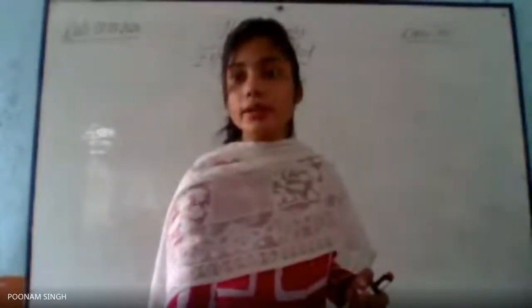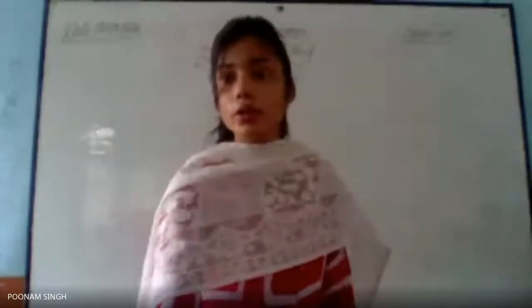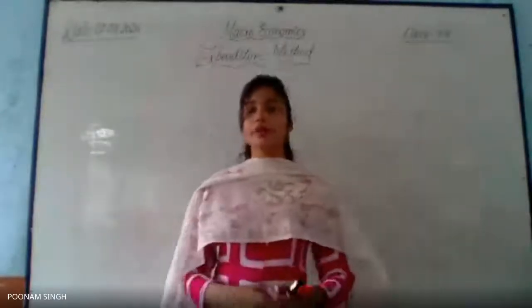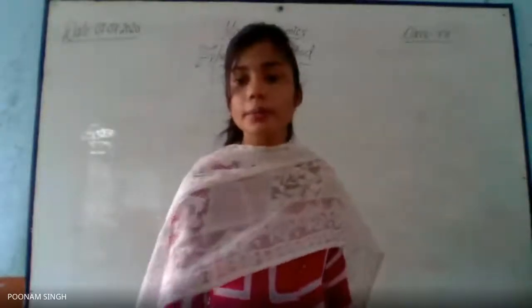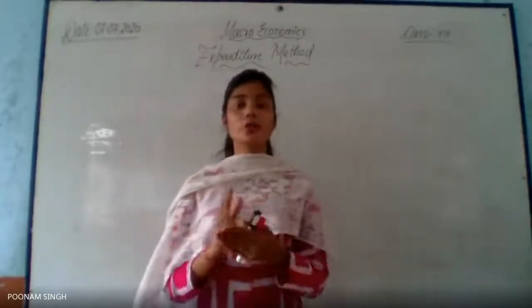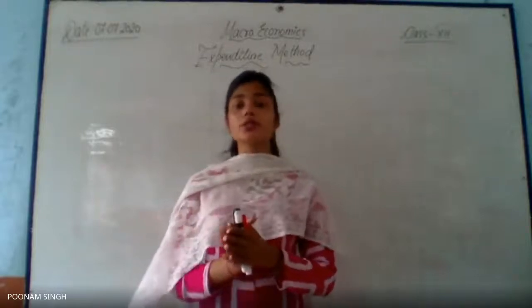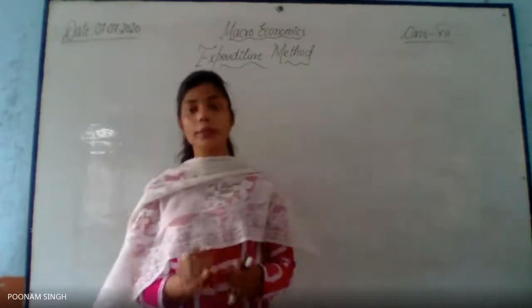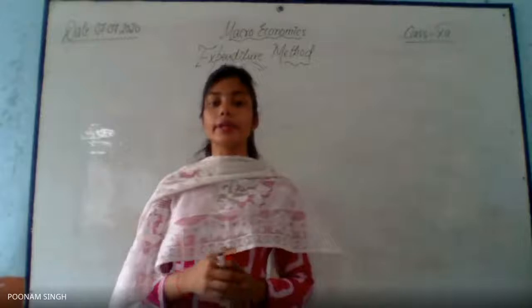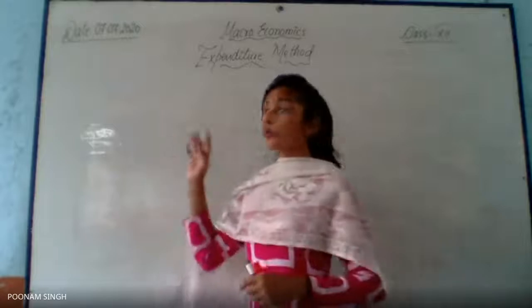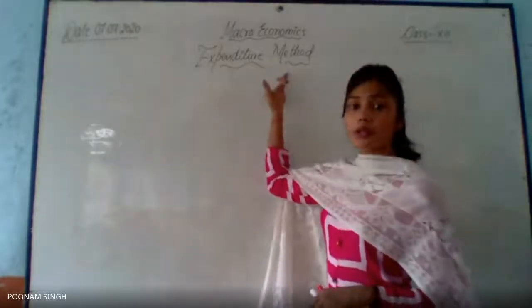So very quickly, comment in the comment section: what is the end result of the value-added method? Finally, what answer will you receive after using the value-added method? And also mention what the end result of the income method will be. When you use the income method, what answer do you finally generate and in what terms? Comment fast. Then we will proceed further with the third method, that is the expenditure method.